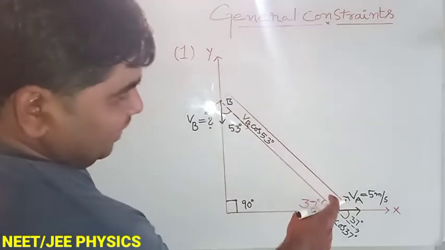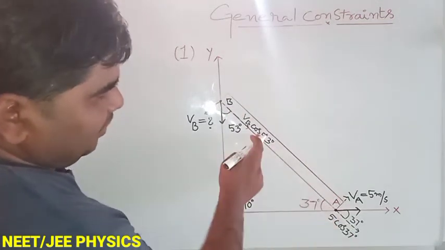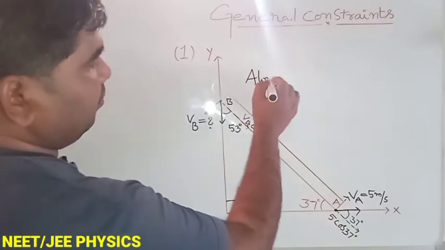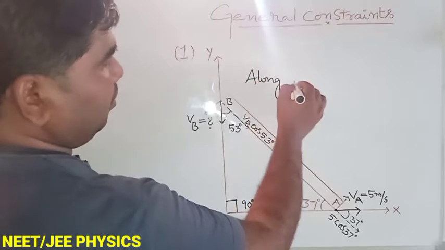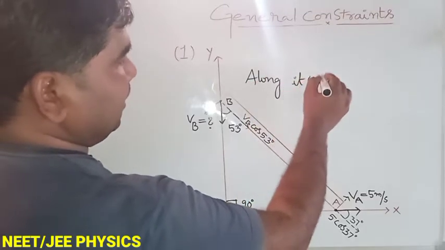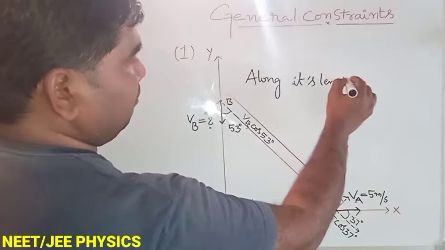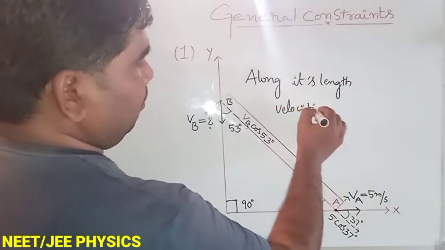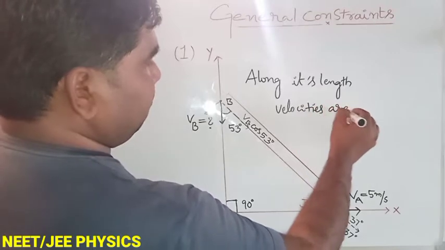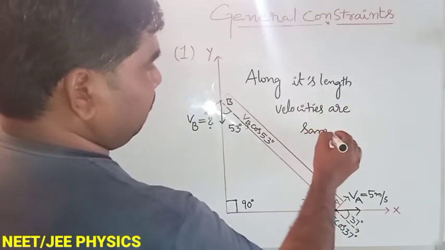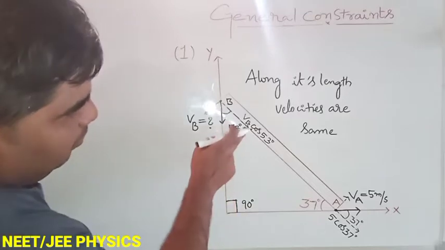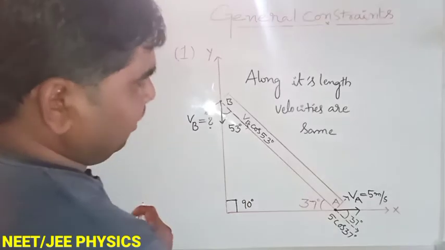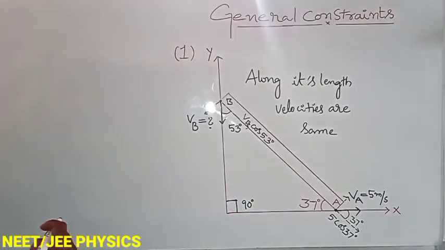So along its length the velocities are the same, this velocity and this velocity. Along its length the velocities are the same. That means VB cos 53 along its length equals 5 cos 37, both are the same.